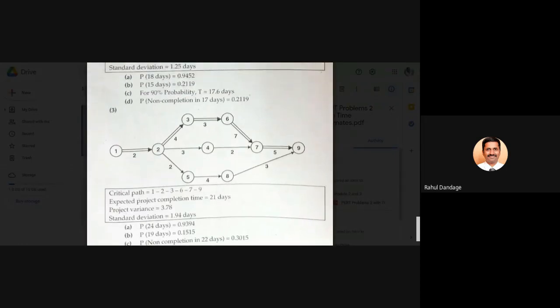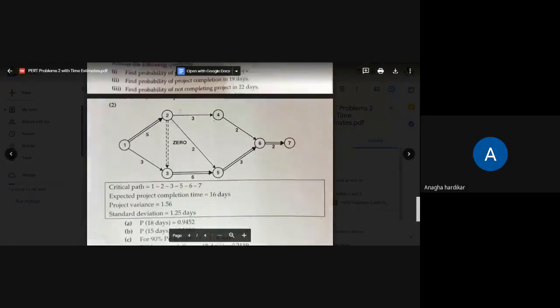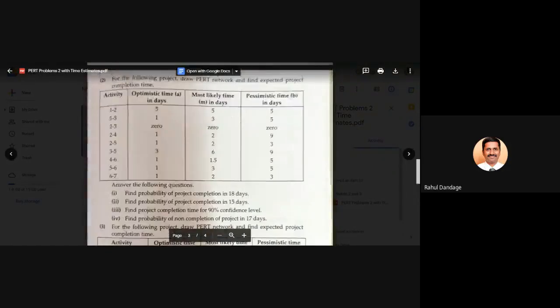I think it was given on the group. Yes, sir. In this PDF also there are 4 problems.